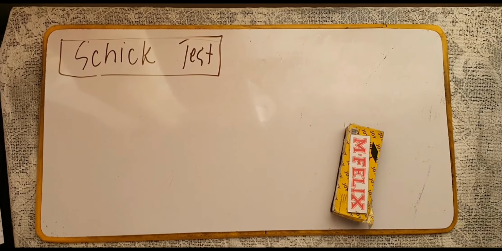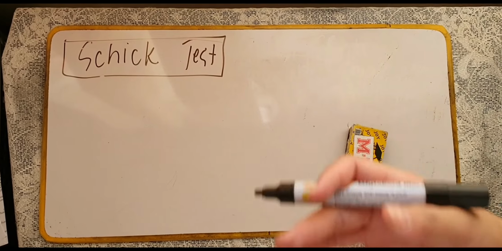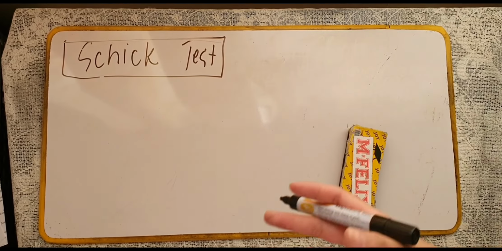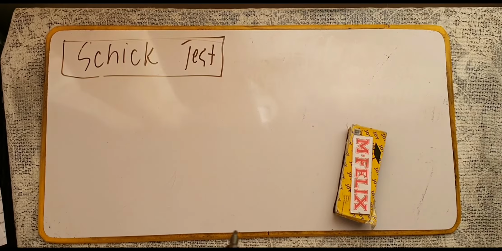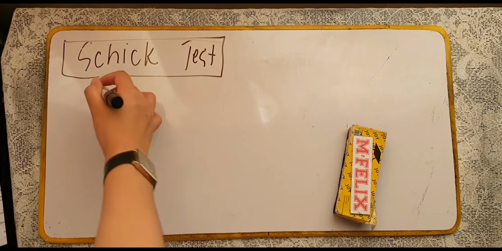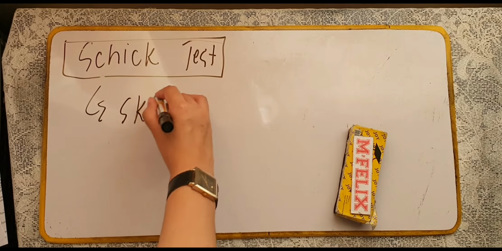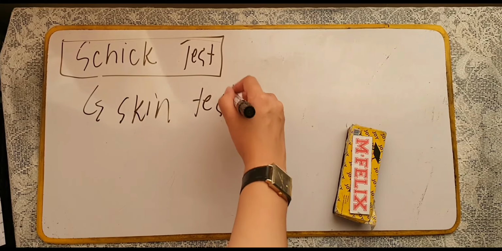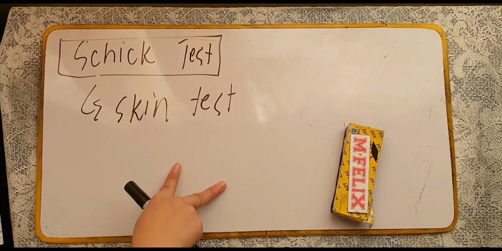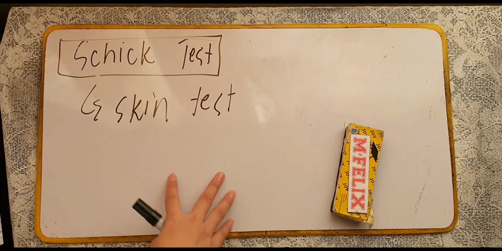Now, for the diagnostic test of your Corynebacterium, or simply your diphtheria infection, we can make use of what we call the Schick test. Your Schick test is actually a skin test for Corynebacterium diphtheriae, used to determine whether or not a person is susceptible to diphtheria.